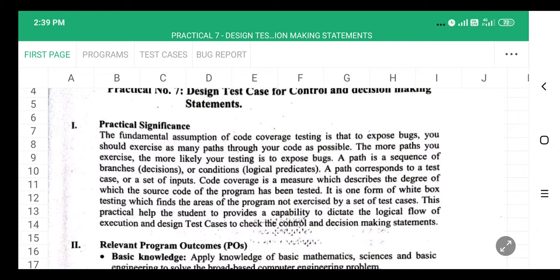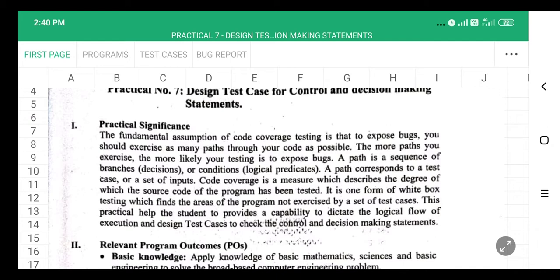I have taken four programs for each decision making and control statement. You need to perform testing on those programs. The programs are Java programs, so you need to execute them on your JDK. Then after execution you need to apply test cases and prepare the bug report.